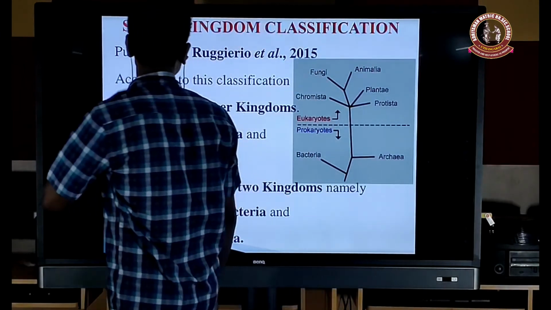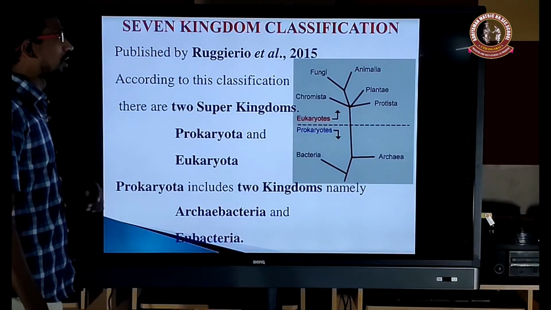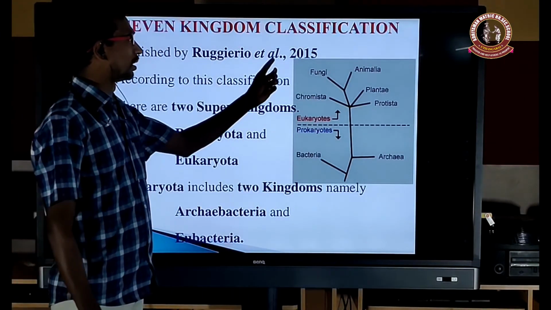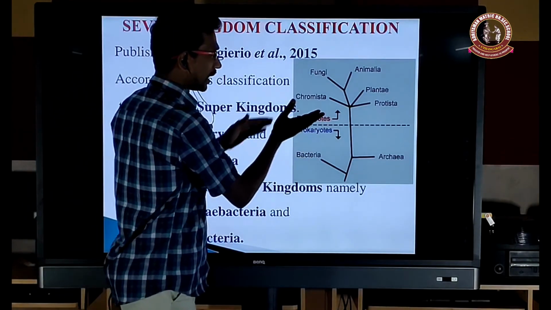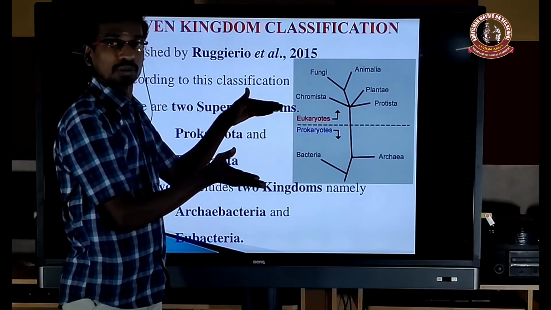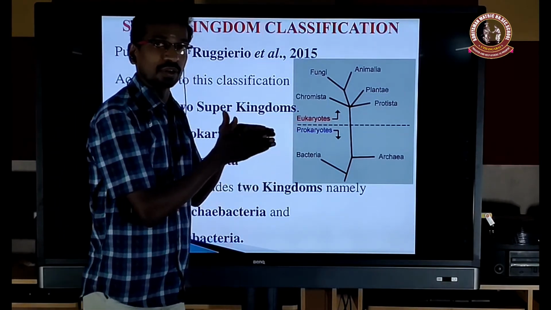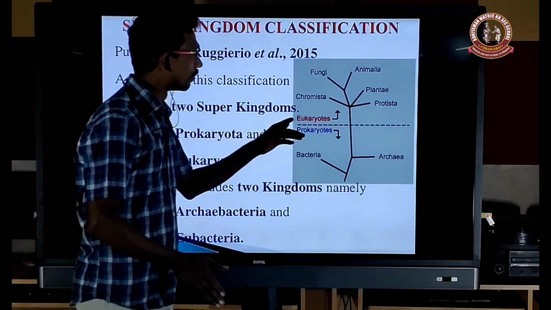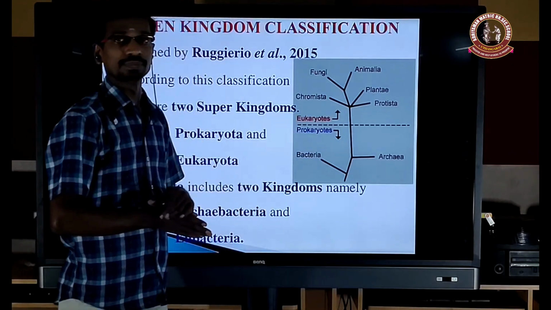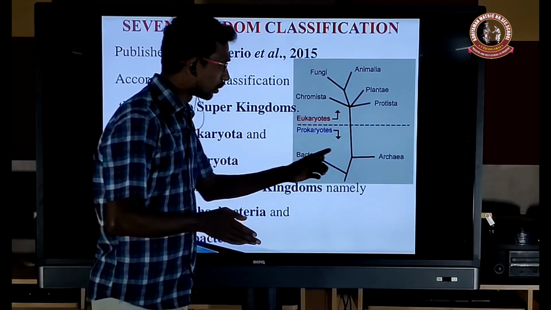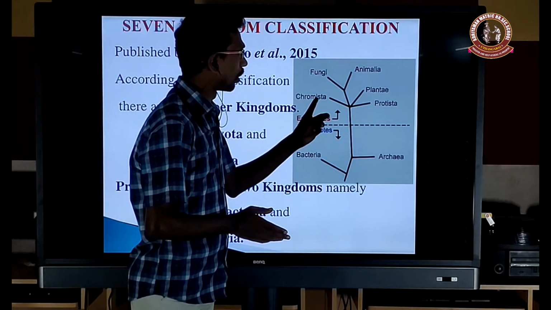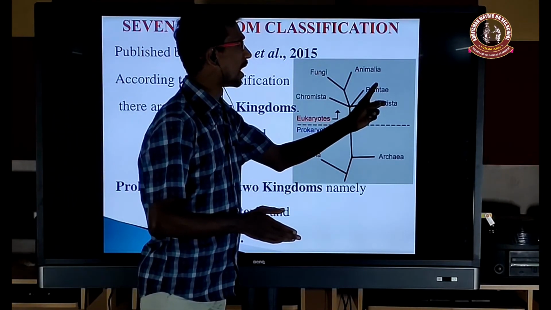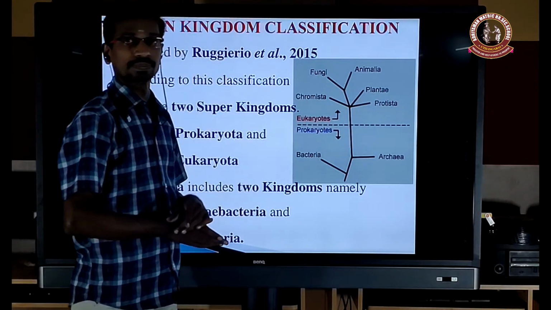Next is the seventh kingdom. It was published by Ruggiero et al. in 2015. It is a recent system. They divided the entire living world into two super kingdoms, that is prokaryotes and eukaryotes. The prokaryotes include the archaea and the bacteria, and eukaryotes include the chromista, fungi, animalia, plantae, and protista.